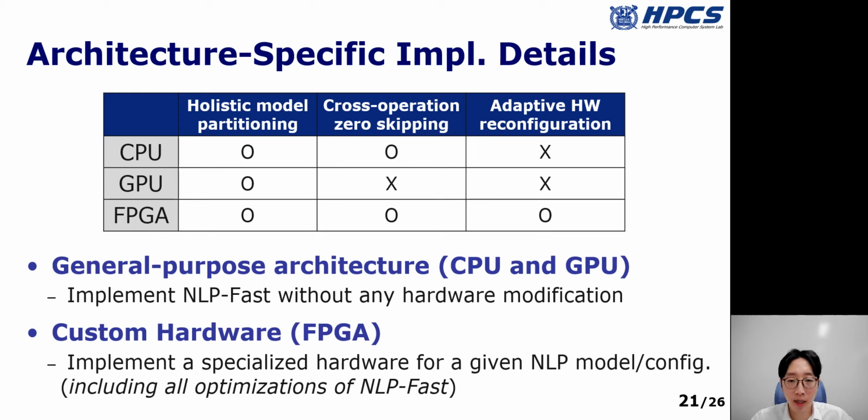Now I will explain architecture-specific implementation details. We implemented NLP-Fast on CPU, GPU, and FPGA. First, for CPU implementation, we applied 2 software-based optimizations: holistic model partitioning and cross-operation zero-skipping. Next, for GPU implementation, we only apply holistic model partitioning. Here, zero-skipping optimizations are inefficient for GPU because it requires expensive data compaction before the execution. Lastly, we apply all optimizations for FPGA implementation.